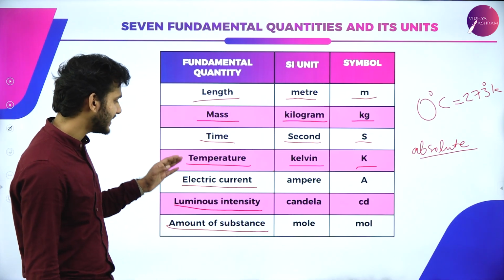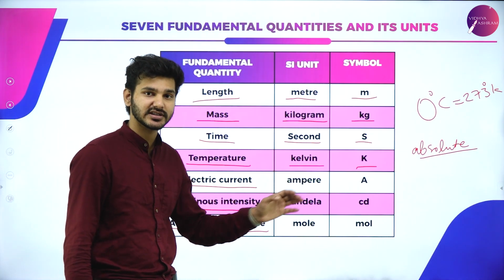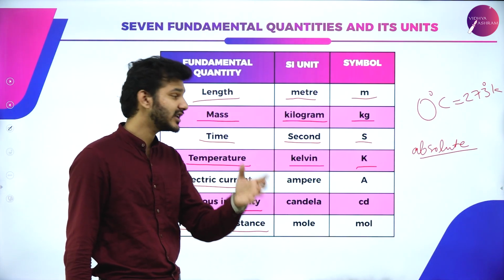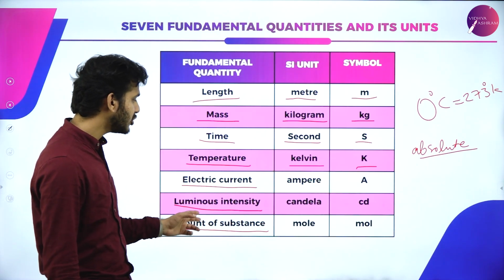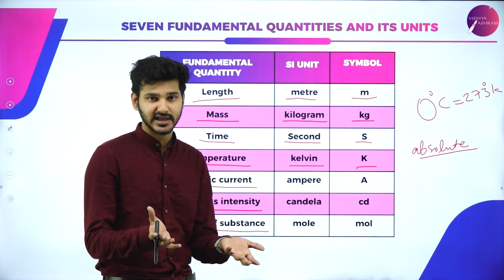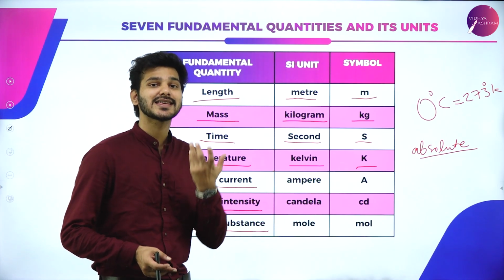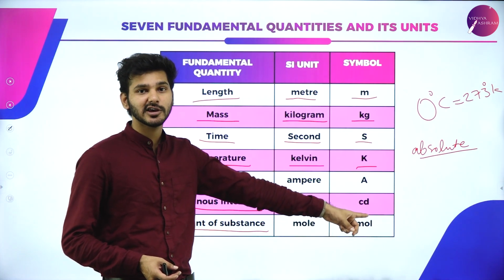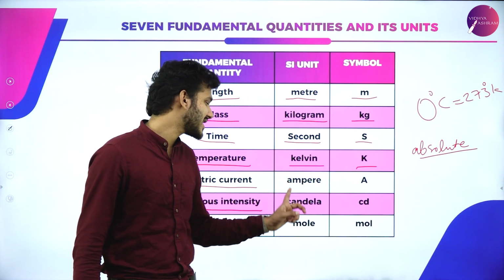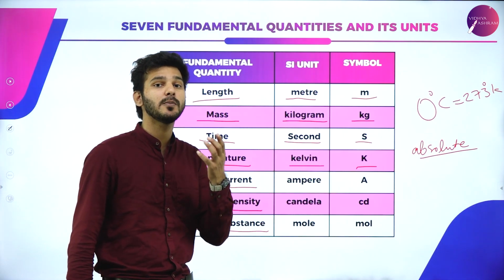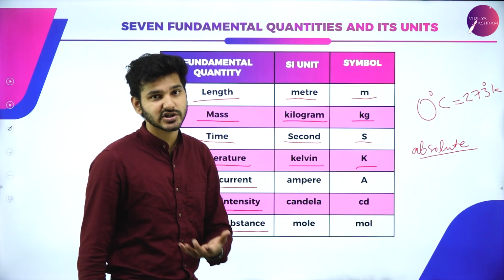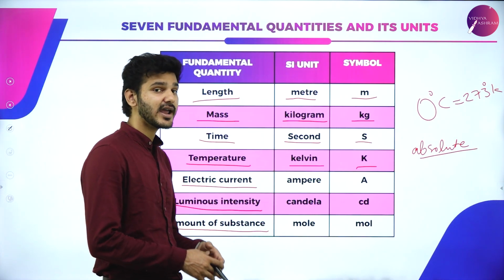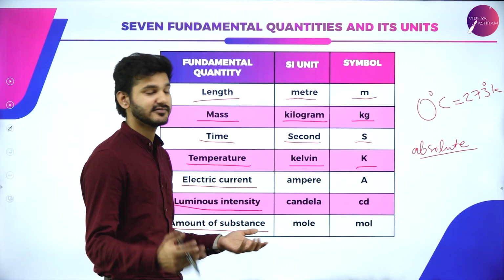And finally, there is electric current, which is measured in amperes. How much current is passing through a circuit? How much current is passing through your house? All is measured in terms of ampere. And luminous intensity just tells you how bright an object is, and it is measured in candela. Candela is a unit represented by cd. This is not the element cadmium from your chemistry. This is candela, which is used for measuring how bright certain objects are. Generally, it is used to measure how bright a star is, but you can also use it to measure how bright a candle is or how bright anything is, not your friend's face.